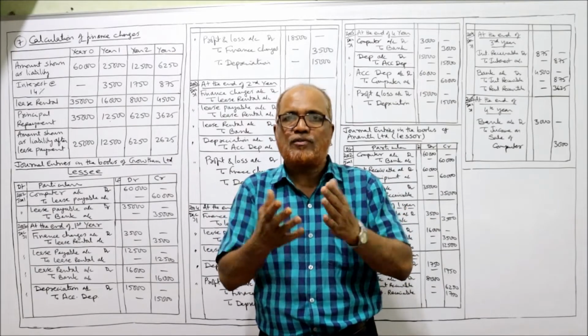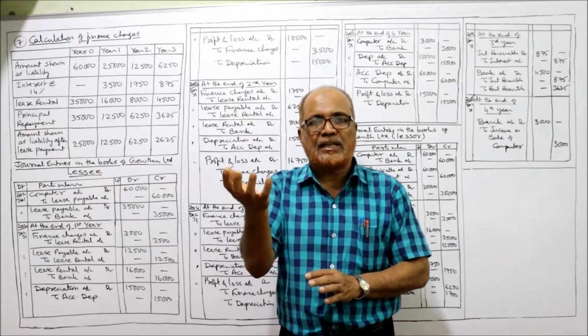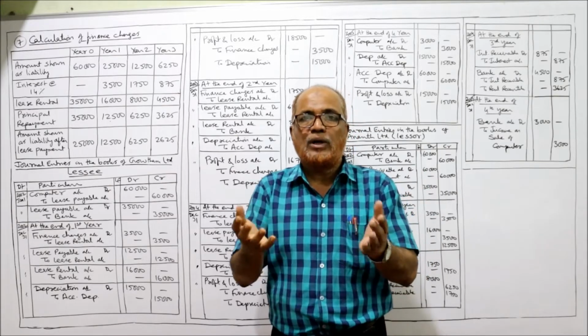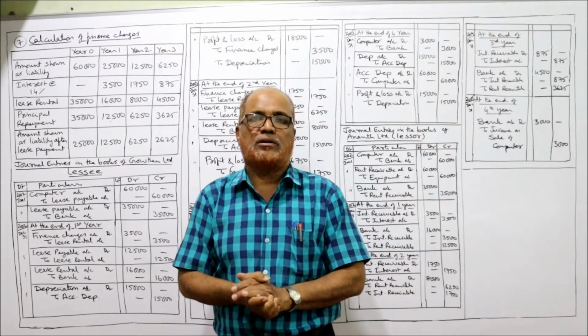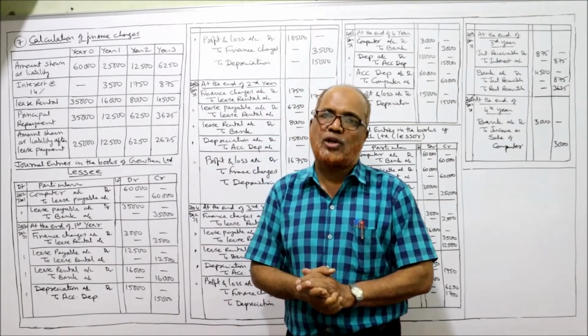From the next video onwards we have the evaluation problems. Means we have to evaluate whether the leasing proposal is better or buying option is better. So we have to evaluate the leasing option in the coming problems. Now this is the last problem on passing the journal entries.